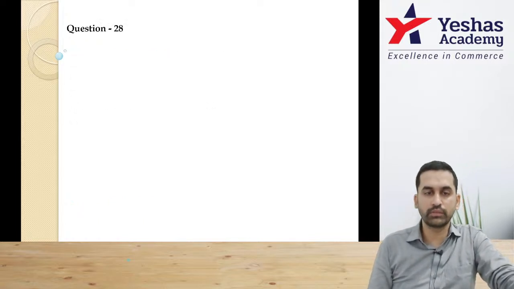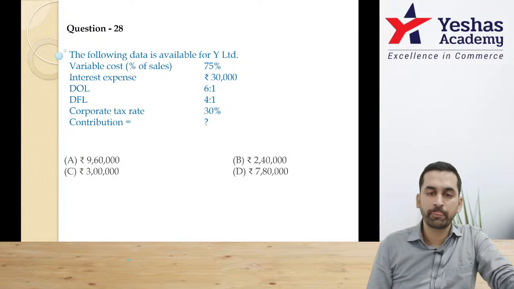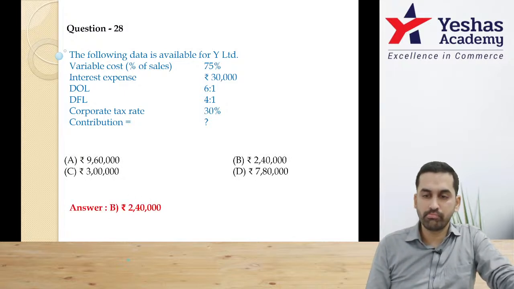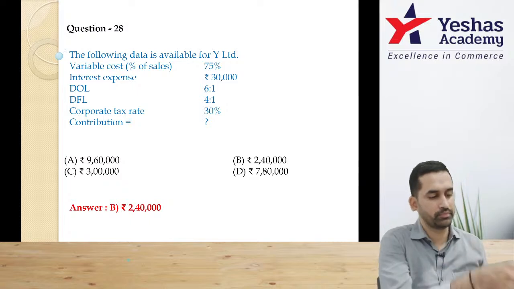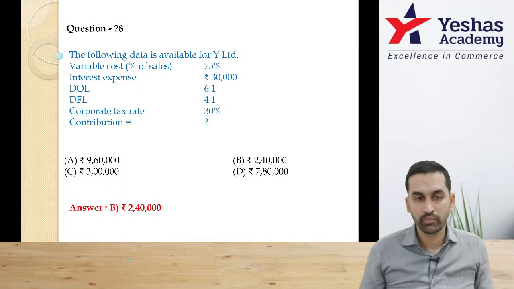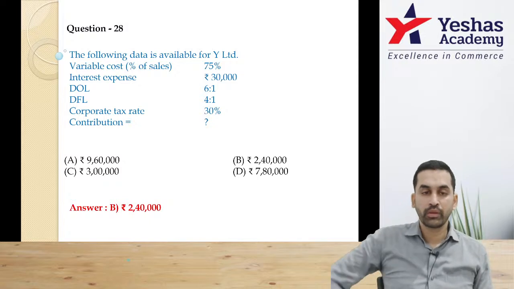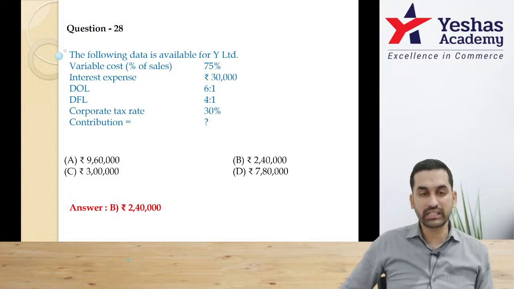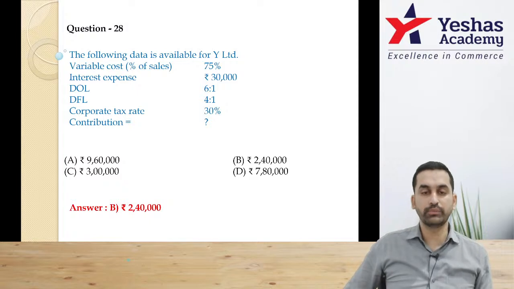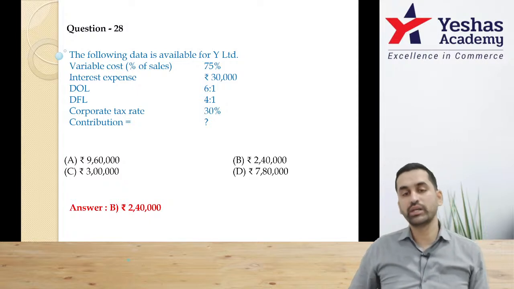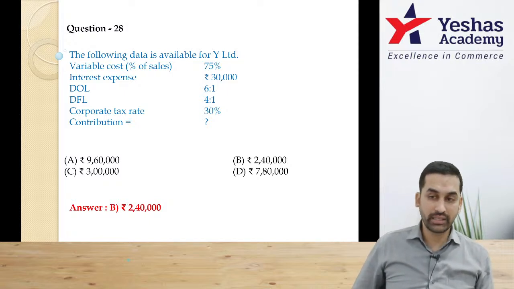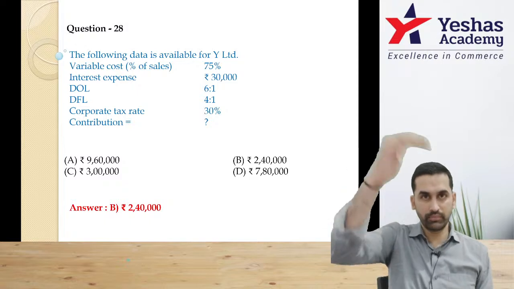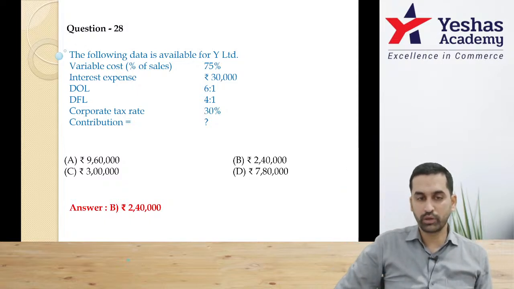Yes. Let's move on. 28. I think similar question. Give a try. I will wait for you. 28th question. Give a try, everyone. Variable cost as a percentage given, interest expense given, DOL, DFL, contribution. Now using interest, using DFL, you find out EBIT, and from there using DOL 6x, you can start that way. You will be able to find out contribution value.